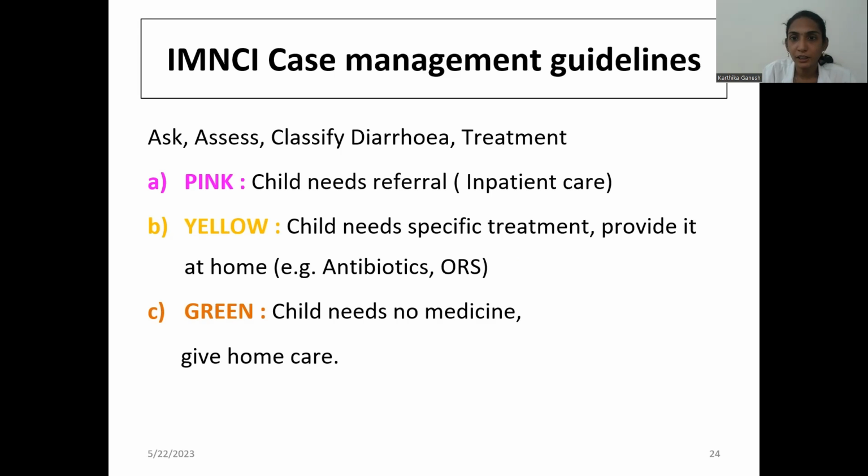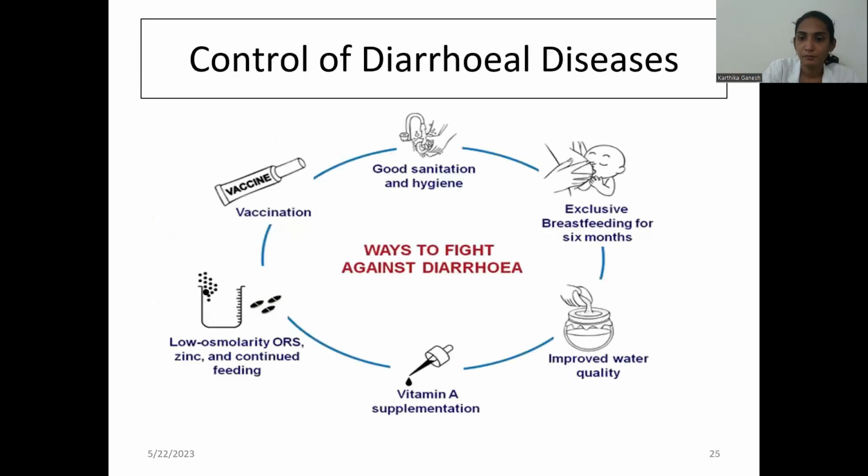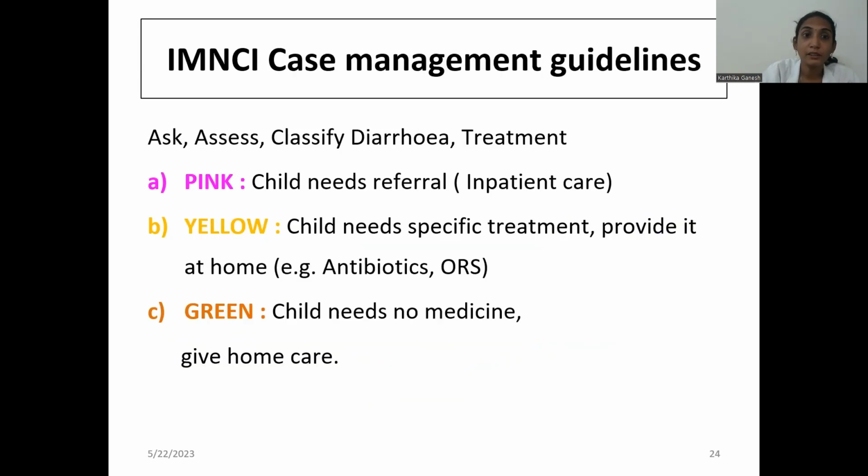So if the dehydration is present, it is pink. Okay. If the dehydration is absent but diarrhea is present, it is yellow. Okay. So some 2 or 3 episodes of loose stools without dehydration, then home-based care. And also danger signs. If the danger signs are present, it is pink.